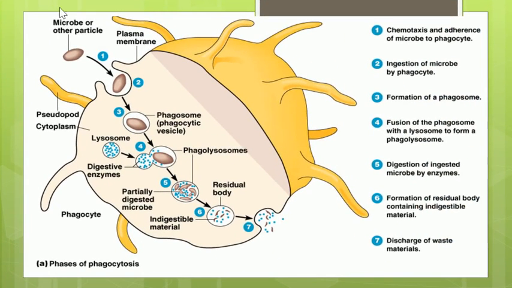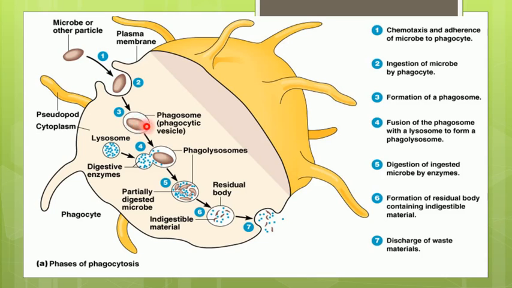So suppose a microbe or a bacteria infects the cell, so it enters the cell. When this bacteria is taken inside the cell, it is enclosed by the plasma membrane of the cell. When it is enclosed, it is now called a phagosome.